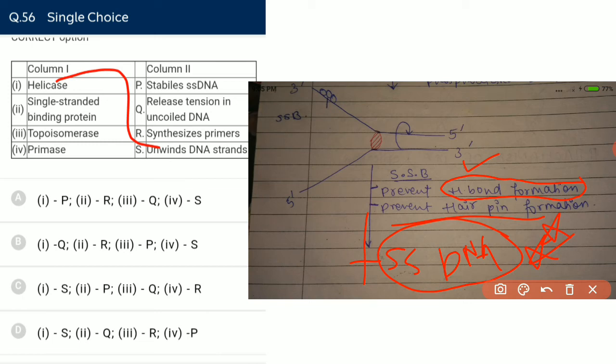So topoisomerase releases the tension in the uncoiled DNA. Third is matching with Q. So our answer is C.